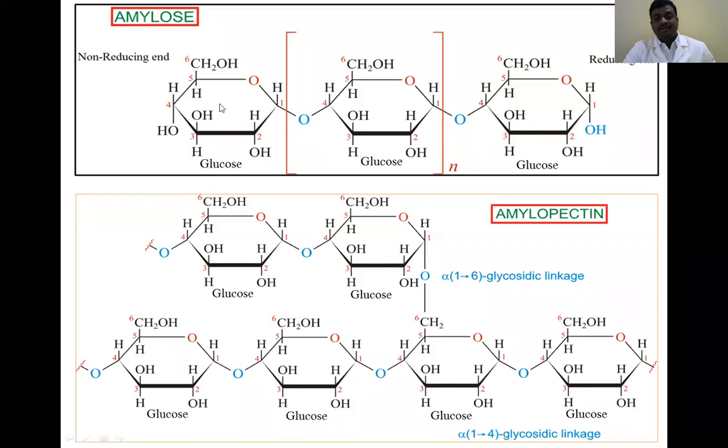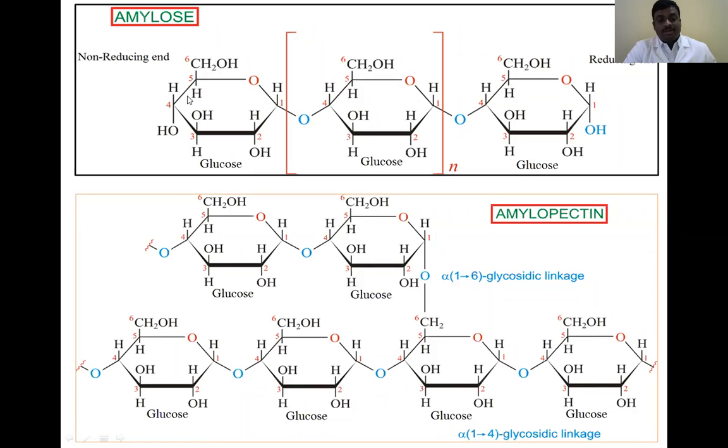Amylose has a single type of bond. What type of bond is it? An alpha 1,4 glycosidic bond. But amylopectin has two bonds: one is the alpha 1,4 glycosidic bond, and the other is the alpha 1,6 glycosidic bond, the branched bond.